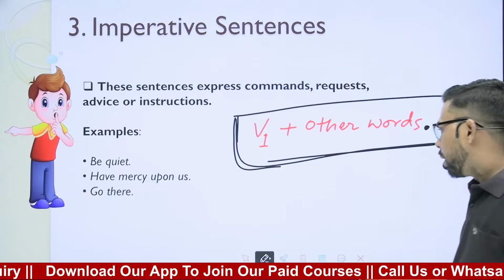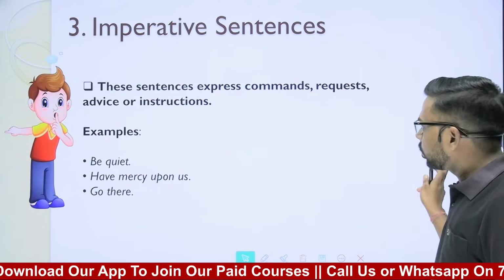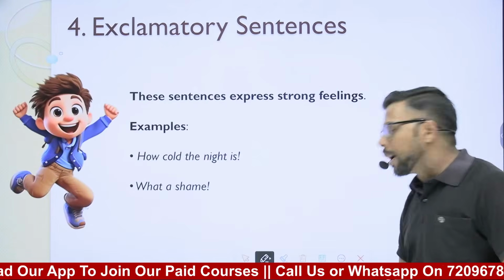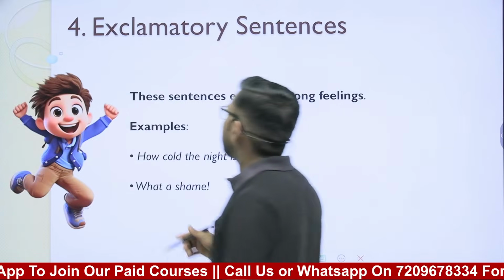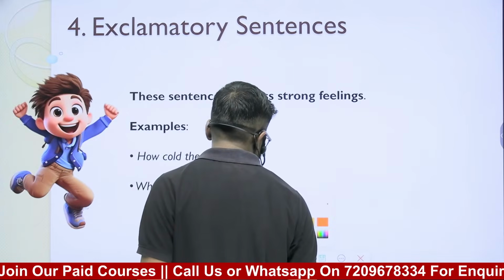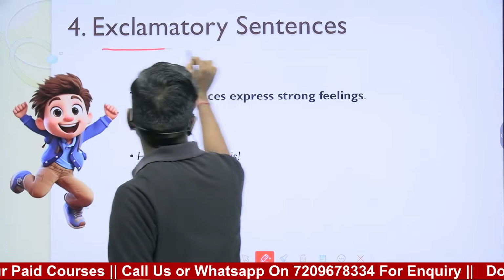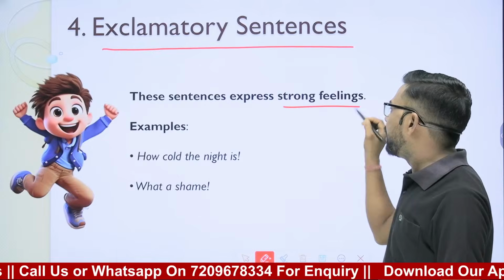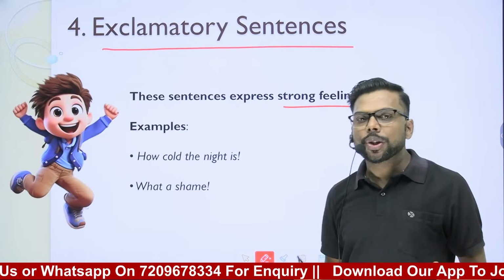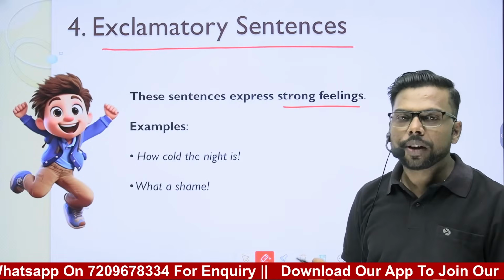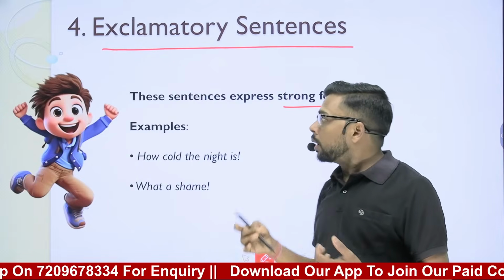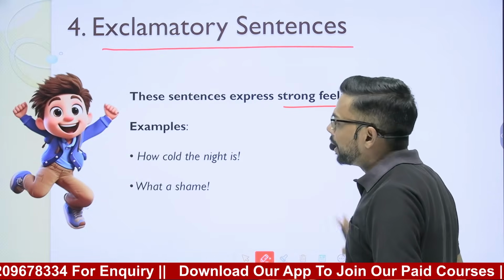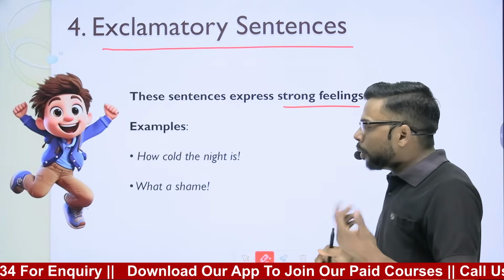Right. Now see the fourth type of sentence, that is the exclamative sentence. What are exclamative sentences? Those sentences which express strong feelings, strong emotions, are known as exclamative. And let me tell you one more thing.